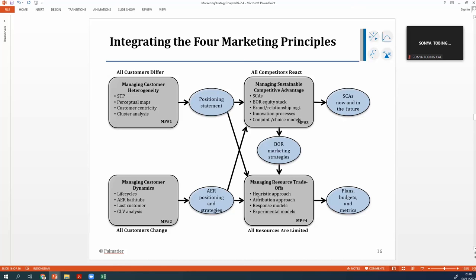We use the heuristic approach, attribution approach, response model, or experimental models, resulting in the sustainable competitive advantage now and in the future because of the BOR, and also the plan, budget, and metrics on allocating the resources. So this is how we integrate the 4 marketing principles.